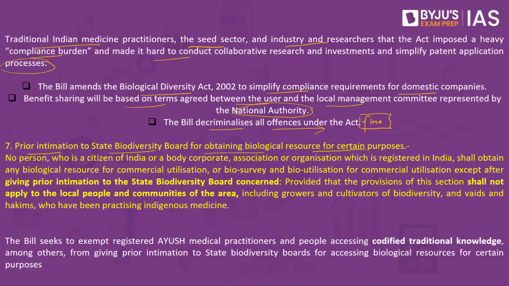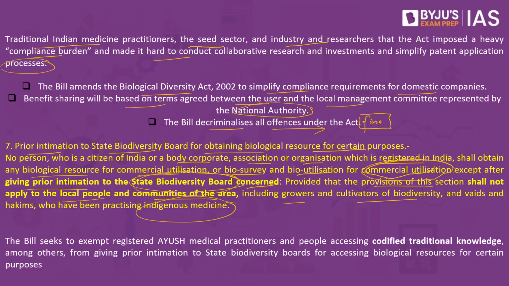So if a citizen or a body corporate, association or organization registered in India shall obtain any biological resource for commercial utilization, bio-survey, bio-utilization, except after giving prior intimation to the state biodiversity board concerned, provided that the provisions of this section shall not apply to local people and communities of the area, including growers and cultivators of biodiversity and vaids and hakims who have been practicing indigenous medicine.